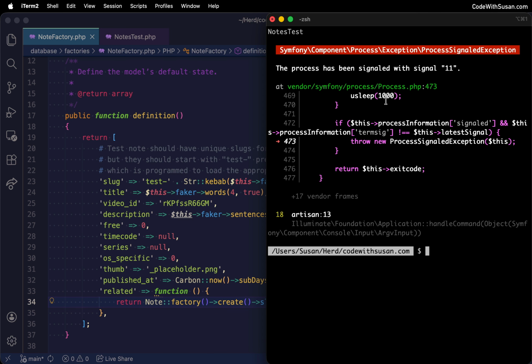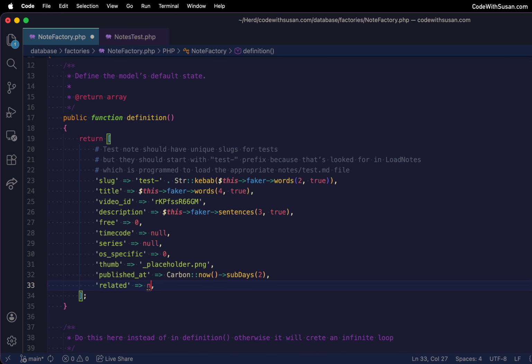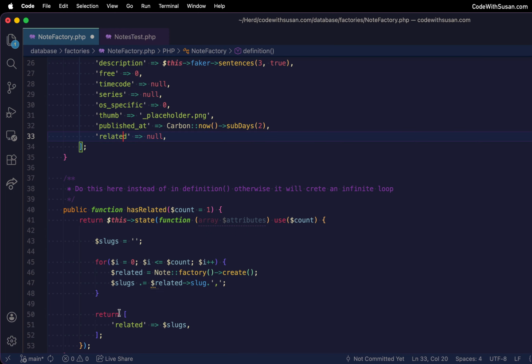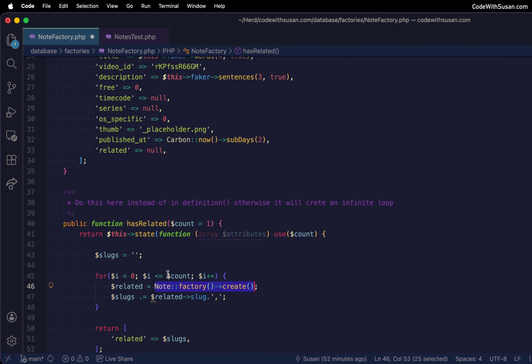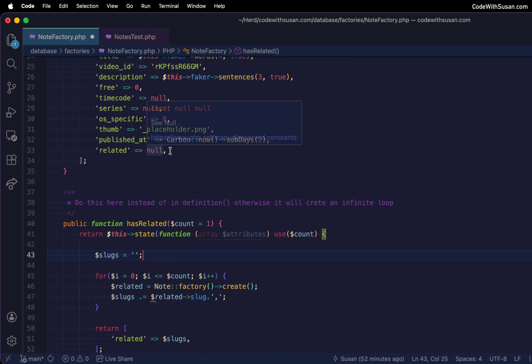And in my case, to fix the code, I just needed to make sure that I wasn't trying to create a new note as part of my note definition. So I just set related to null to begin with, and then I created a factory state that would be responsible for setting the related field, and there it could create another note instance. All right, so that way, when this second note instance is created, because it doesn't have the has related state, it's not going to try to trigger another note, and we're not going to get that endless loop.